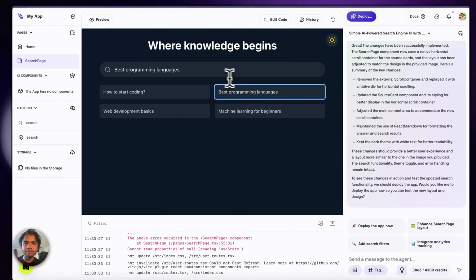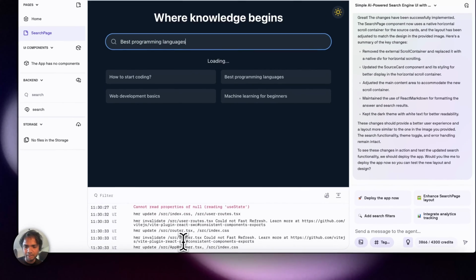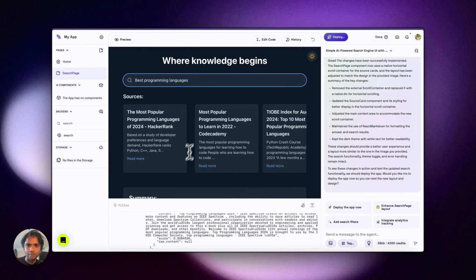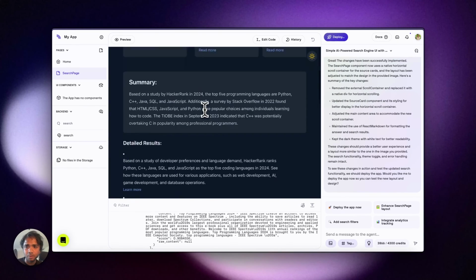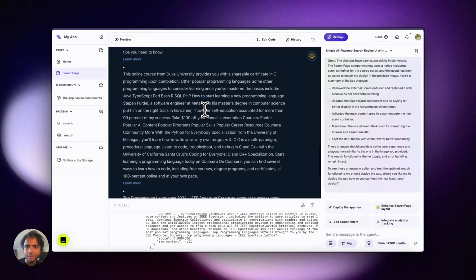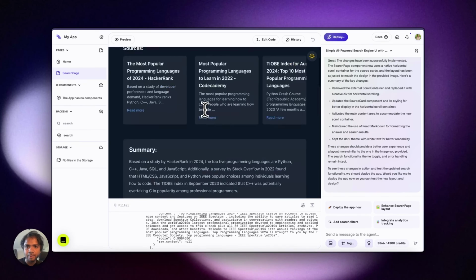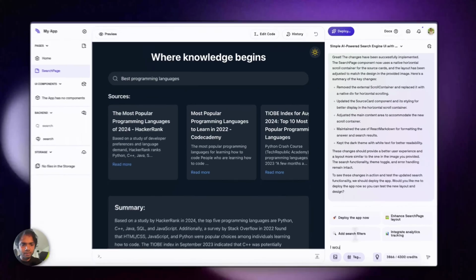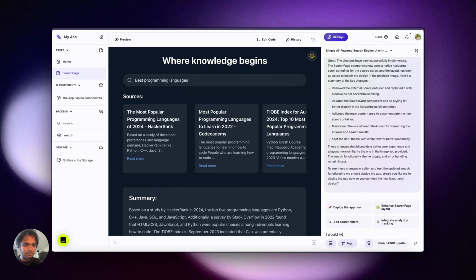I'll hit the enter button, maybe this one, and it's loading. Okay, we have something. This is cool. Oh, this is super cool. I like it already. And it has this transition. This is so cool. I would like to show the image for each of the sources as well.